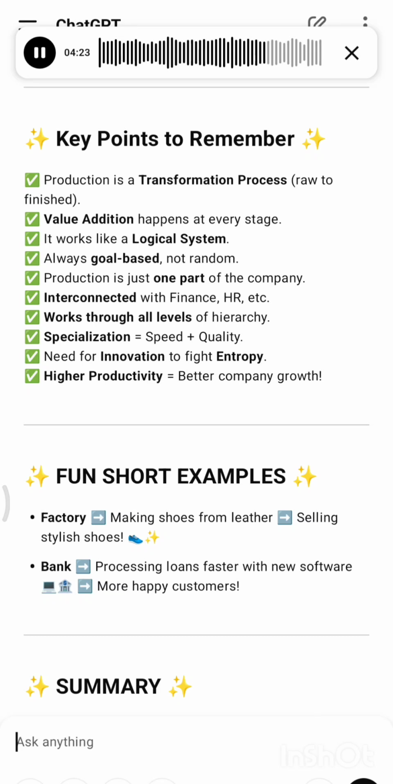Fun short examples: factory, making shoes from leather, selling stylish shoes. Bank, processing loans faster with new software.